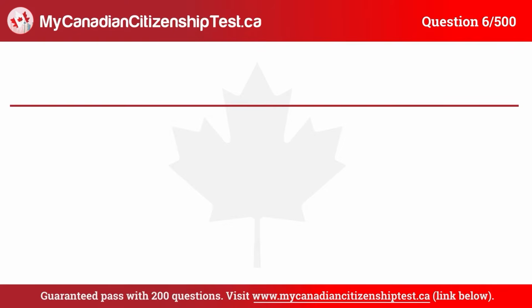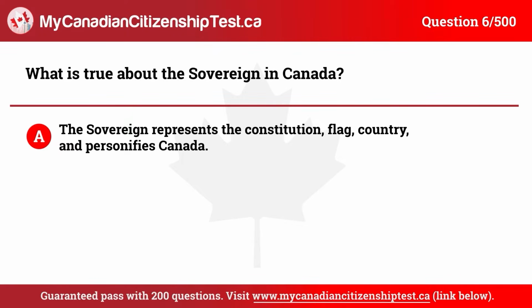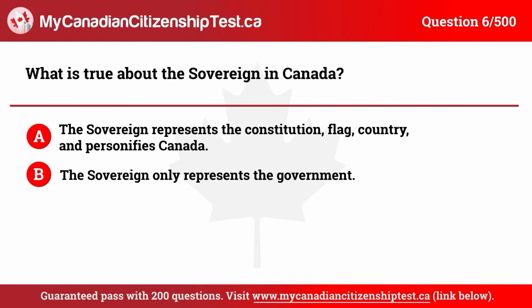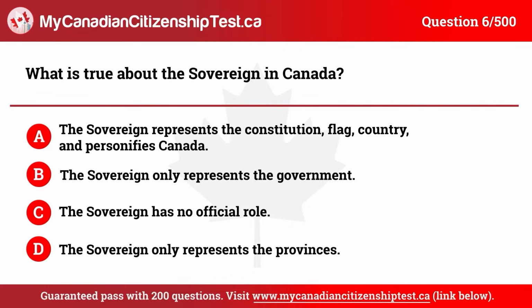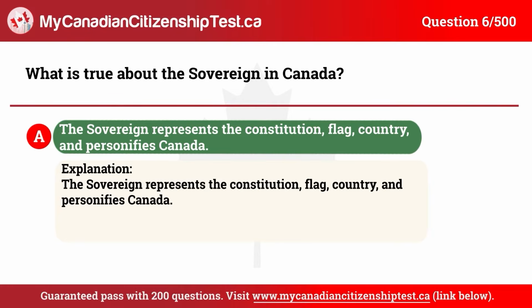Question 6. What is true about the sovereign in Canada? A. The sovereign represents the Constitution, flag, country, and personifies Canada. B. The sovereign only represents the government. C. The sovereign has no official role. D. The sovereign only represents the provinces. The correct answer is A. The sovereign represents the Constitution, flag, country, and personifies Canada.